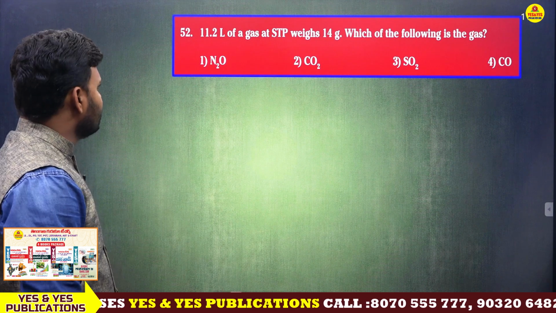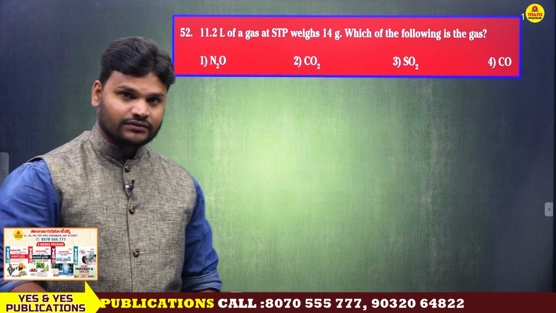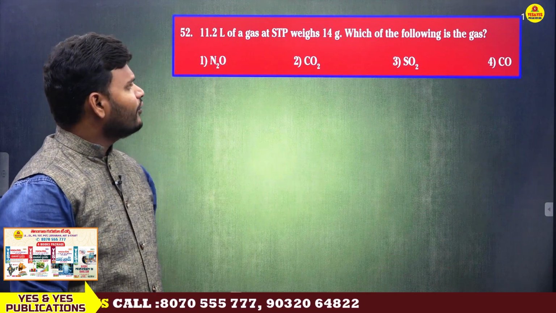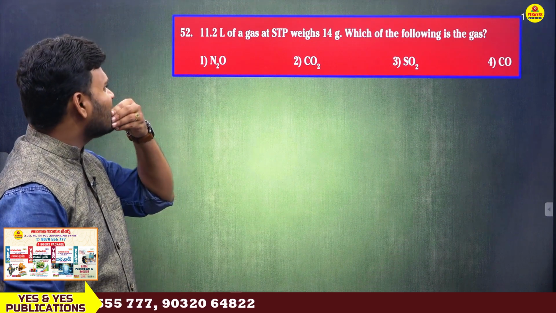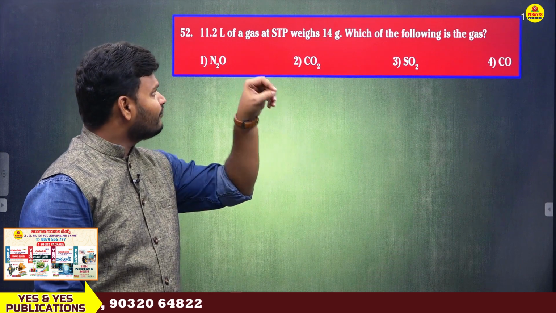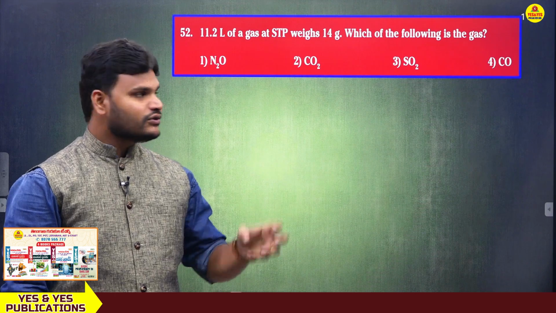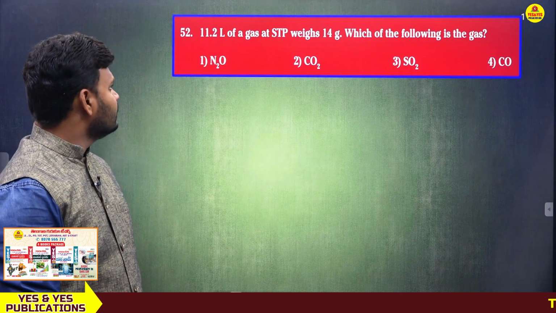This is the next question. 11.2 liter of a gas at STP. STP means standard temperature and pressure. Weighs 14 gram. Which of the following is the gas? So here what is the question? 11.2 liter of a gas at STP weighs 14 gram. So which of the following gas? So which gas having 14 gram weight for 11.2 liter of gas?